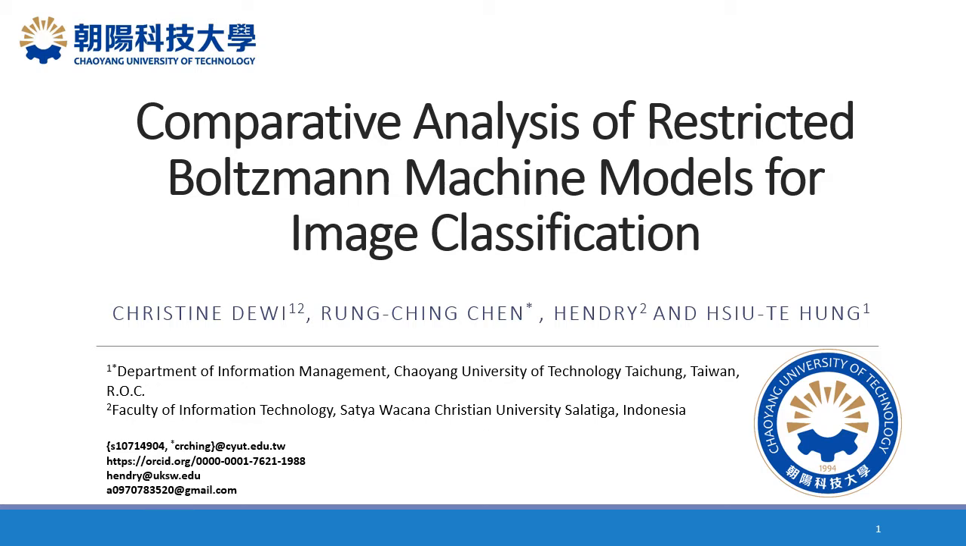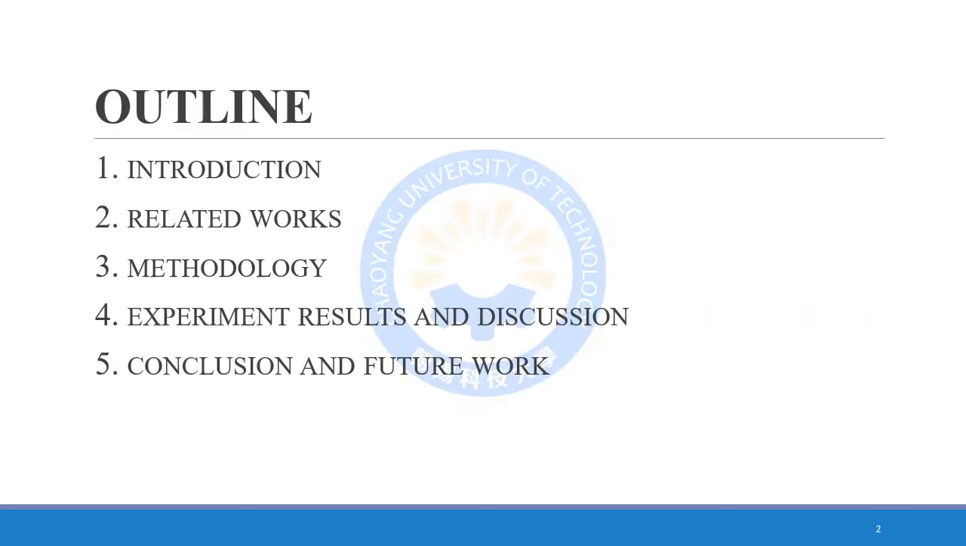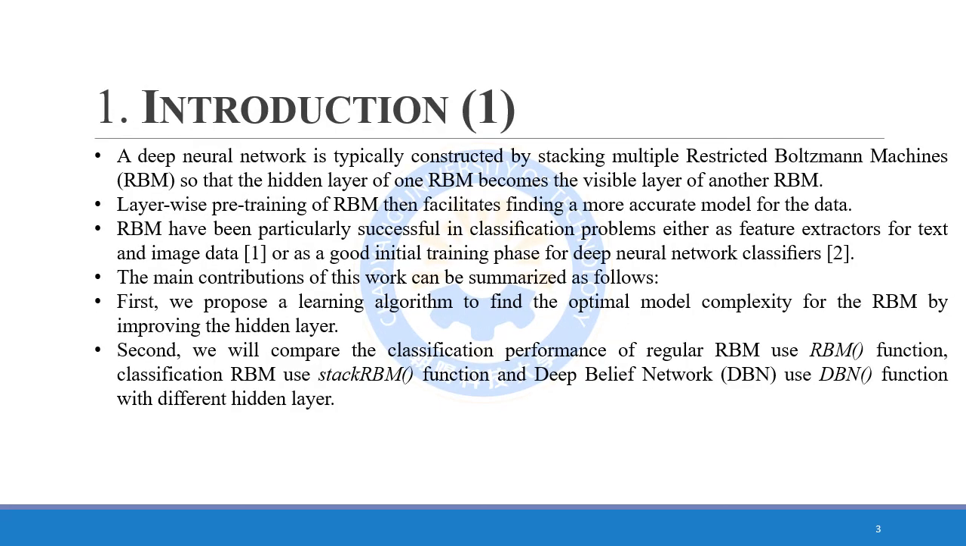Today, I will present my research paper titled Comparative Analysis of Restricted Boltzmann Machines Models for Image Classification. This is the outline of my research paper. First, introduction, related works, methodology, experiment results and discussion, conclusion and future work. First, we will discuss the introduction.